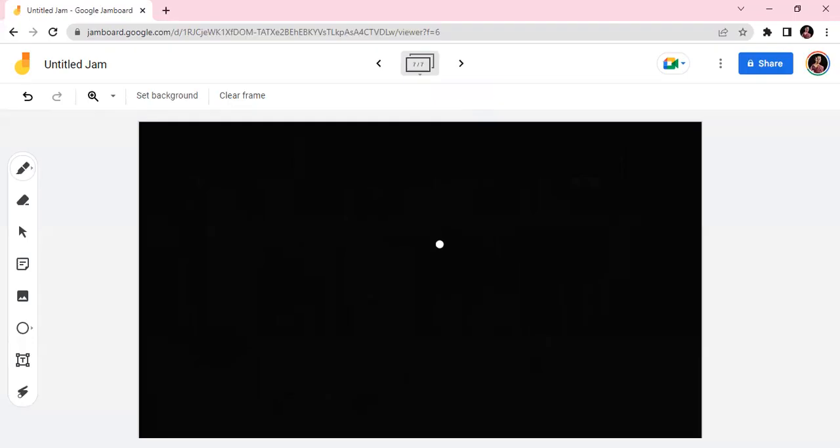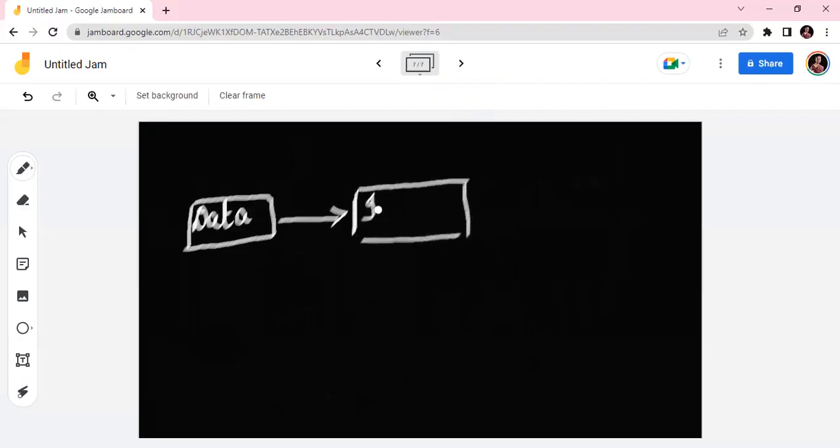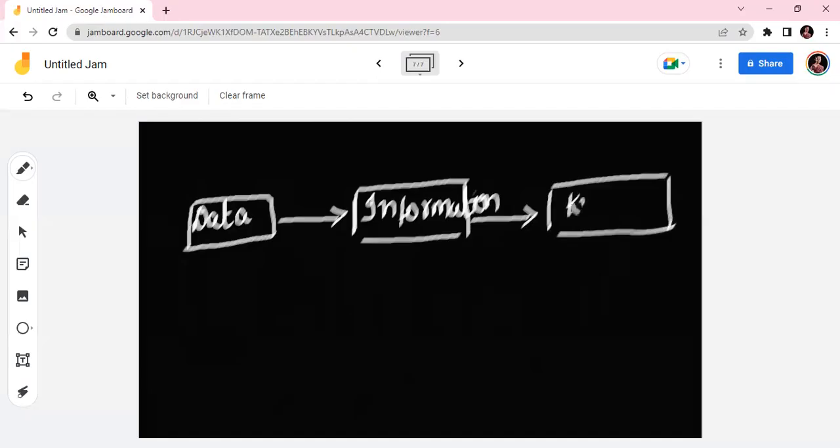Okay, so that we can show that here. How can we show that? So first, what is it? Data. Then information. Okay, and then what else? Information, and then it comes to knowledge.